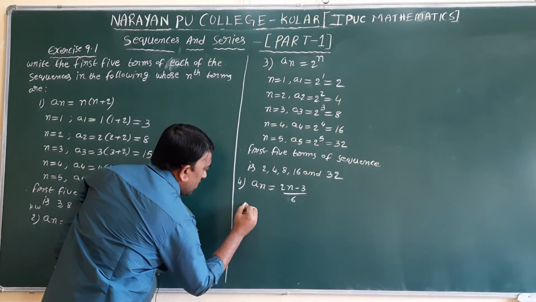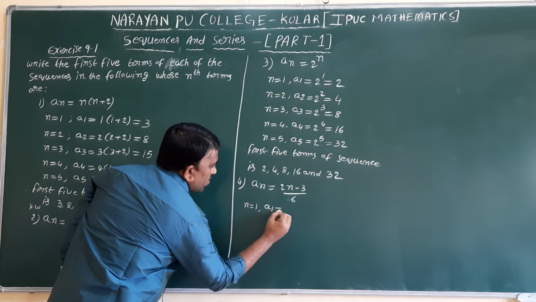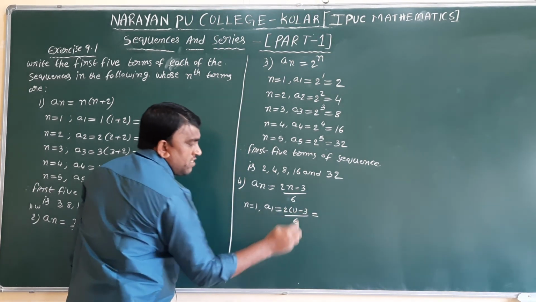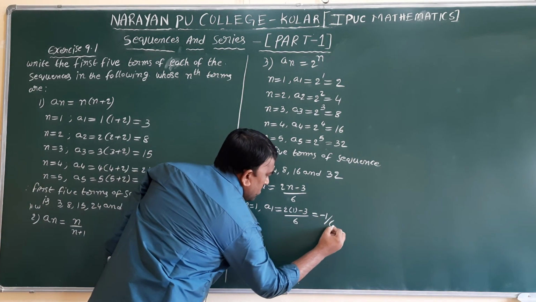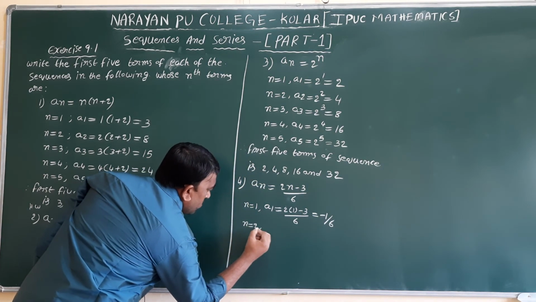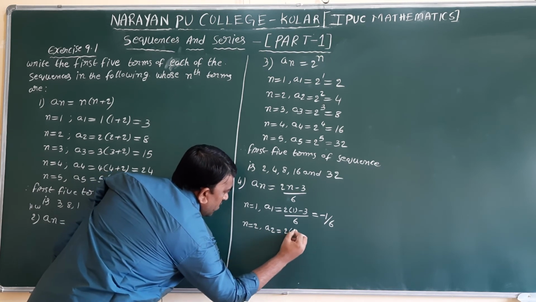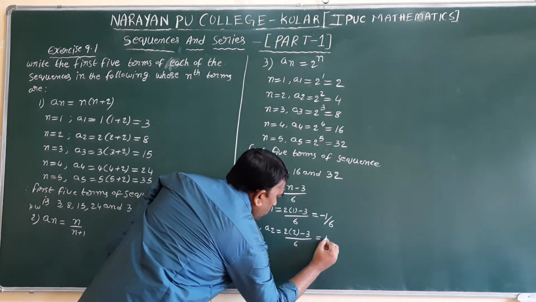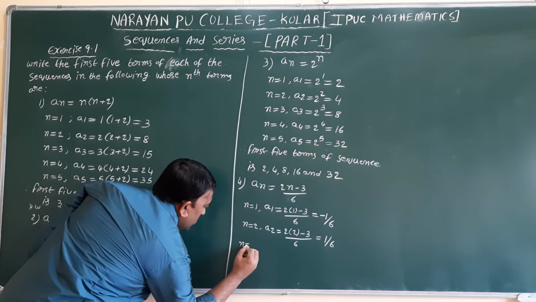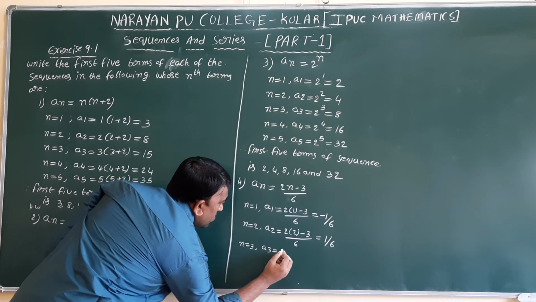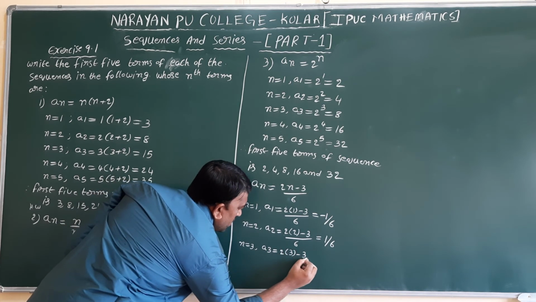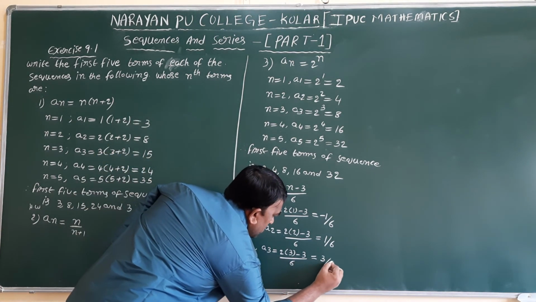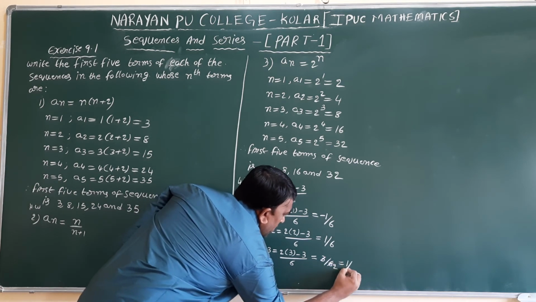The first 5 terms are asked, so n value 1: a1 equals, wherever n is there, substitute 1. 2 into 1 minus 3, divided by 6. 2 into 1 is 2. 2 minus 3 is minus 1, so minus 1 by 6. n equals 2: a2 equals 2 into 2 minus 3, divided by 6. 2 into 2 is 4. 4 minus 3 is 1. 1 by 6. n value 3: a3 equals 2 into 3 minus 3, divided by 6. 2 into 3 is 6. 6 minus 3 is 3. 3 by 6 is 1 by 2.